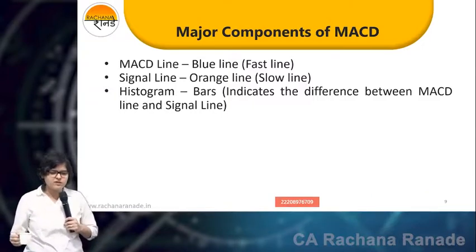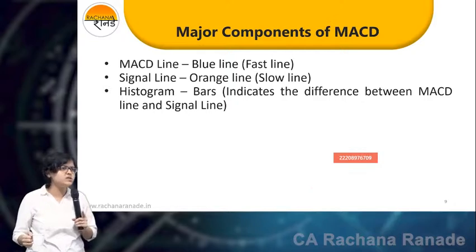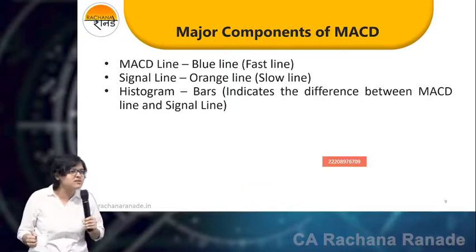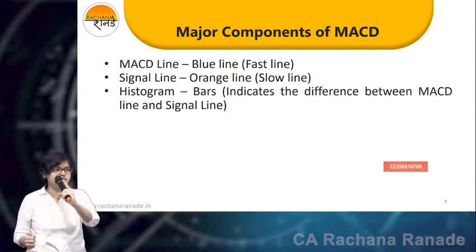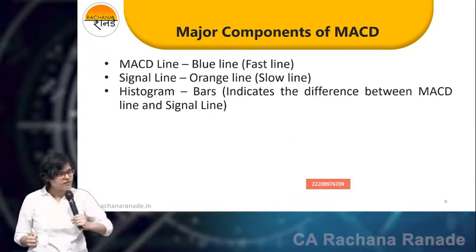He's asking what is positive and negative for histogram. Positive means it is showing strength, negative it is showing weakness. That green histogram was showing positive strength, red histogram negative weakness.